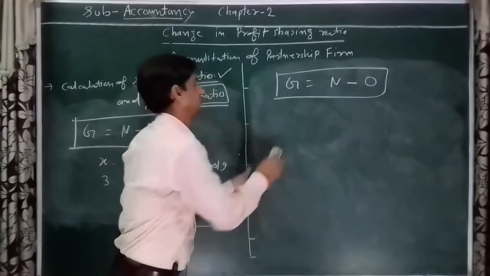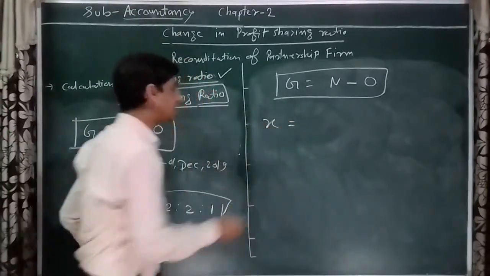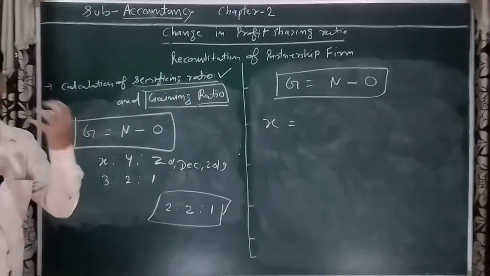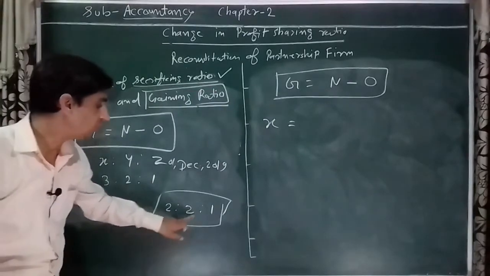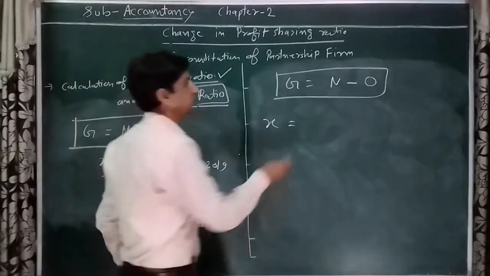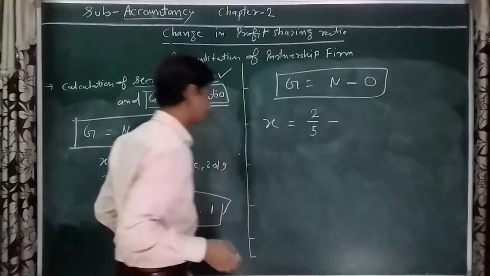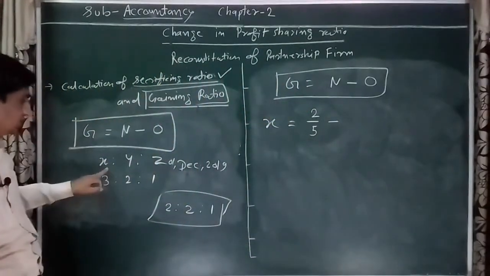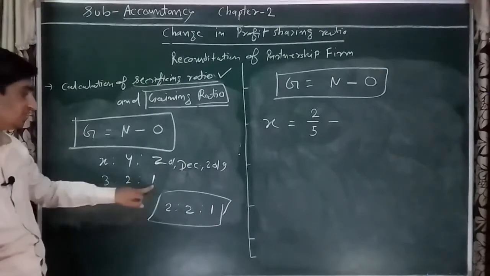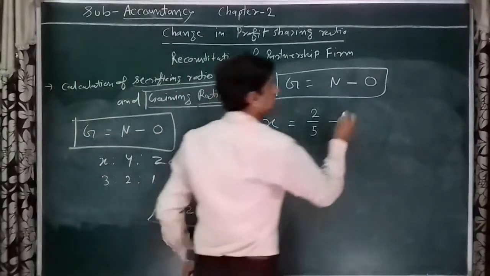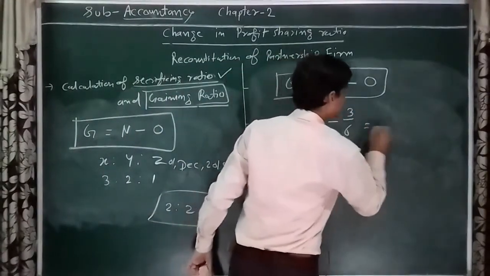So here is X, the first partner X. What is the new profit sharing ratio? 2 upon 5, minus the old ratio, 3 upon 6.